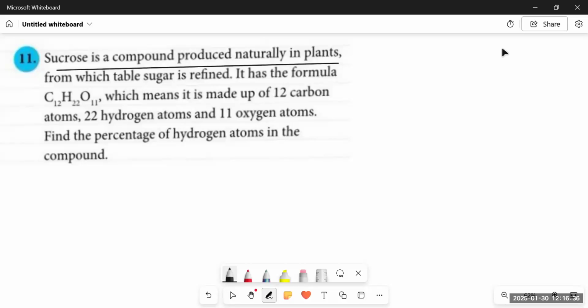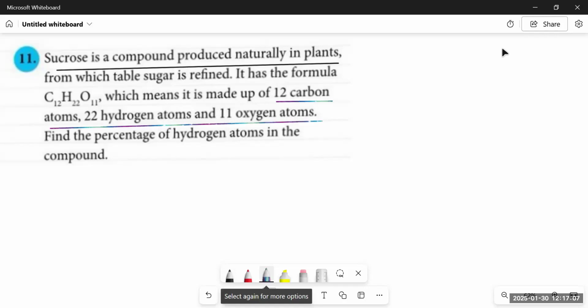C12H22O11. If you are studying chemistry or science, you would know that these are called chemical formulas for compounds. C is for carbon, H is for hydrogen, and O is for oxygen. It's already written there: 12 carbon atoms, 22 hydrogen atoms and 11 oxygen atoms. Find the percentage of hydrogen atoms in the compound.